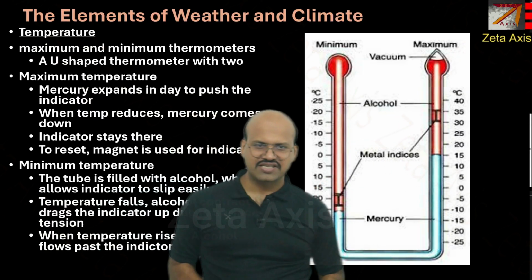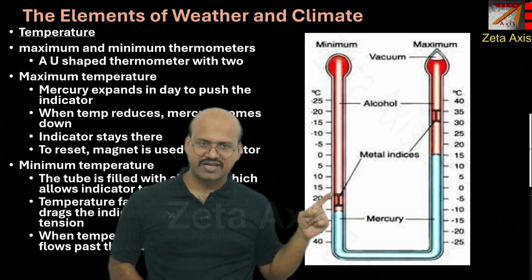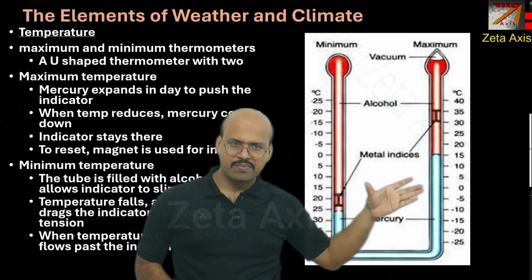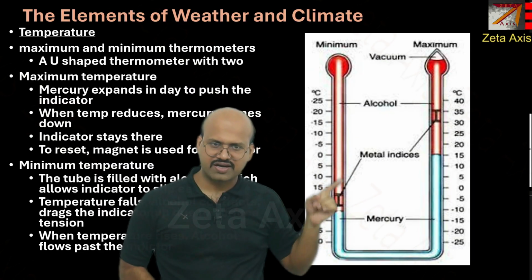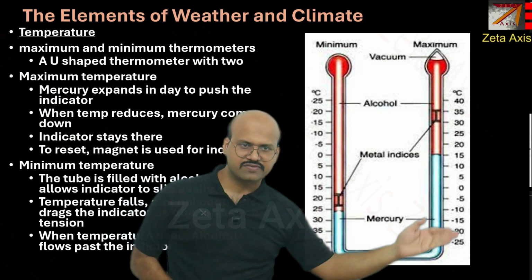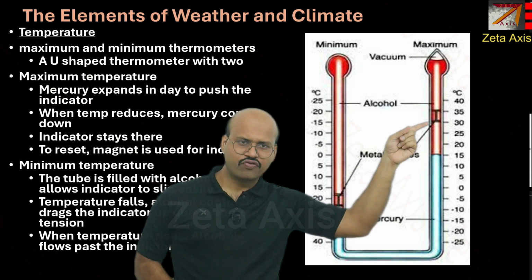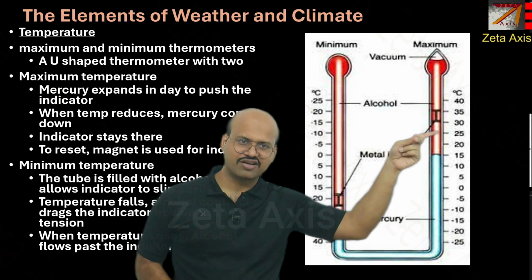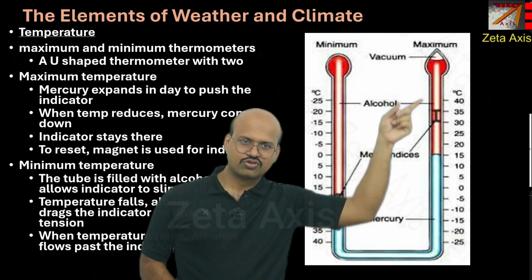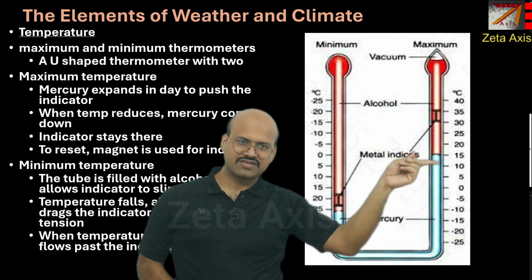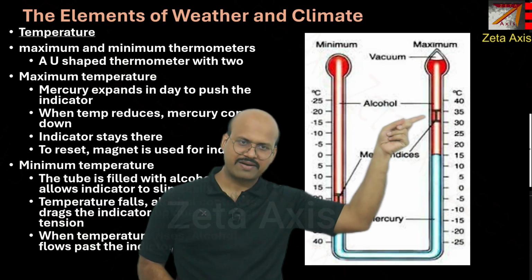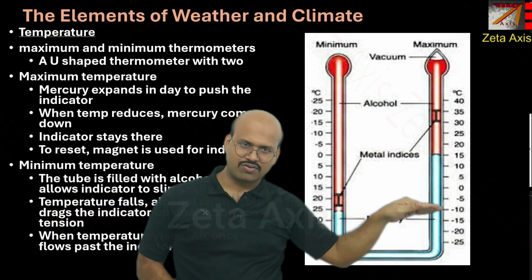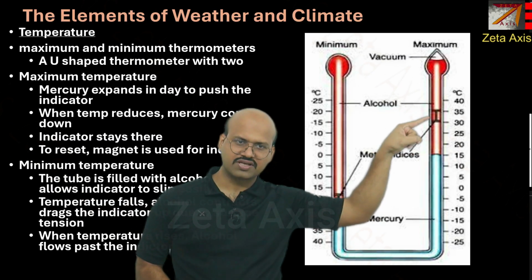Now the characteristic of these metal indices or metal indicator is that they float over the mercury column. So when the temperature increases, the alcohol column will expand, the mercury column will expand. So this will expand, and it will force this metal indicator to rise up. So the maximum temperature, or the maximum extent to which the mercury expands, will be locked to that place. When the mercury comes back down, it will remain at its position. The position is locked, so the maximum temperature reading is locked.